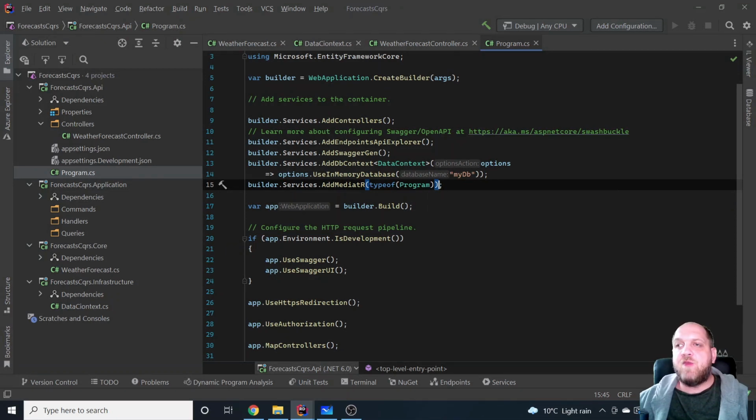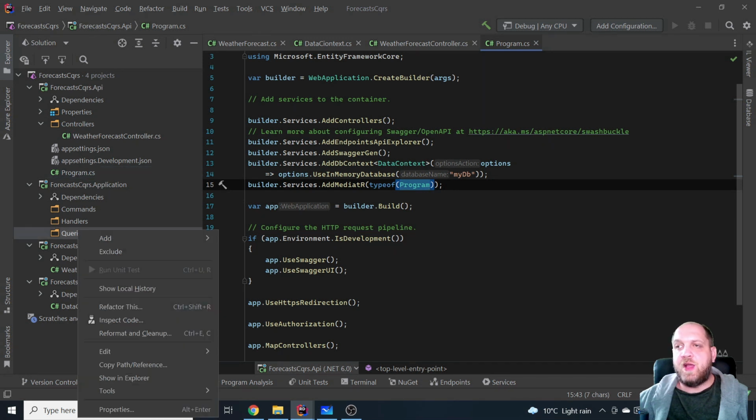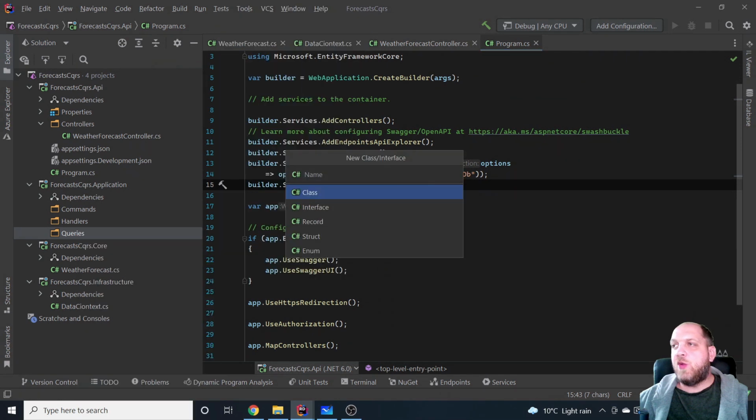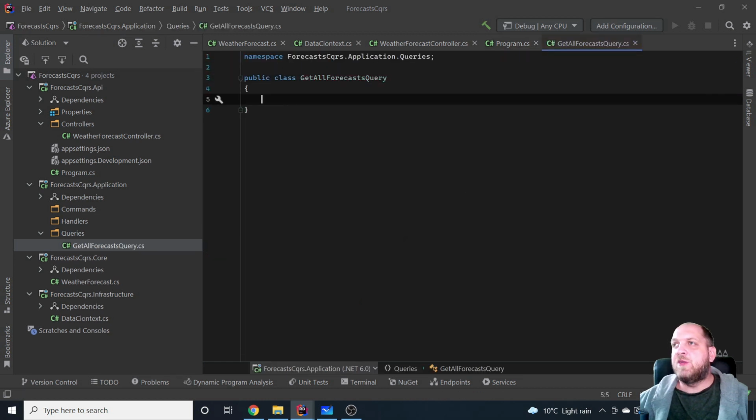But we have our handlers and commands and things like that in a separate project. So we would have to provide here a different class from this application assembly. Now, right now we don't have anything here, so let's start to add something. So let's start to add here a new class in the queries, GetAllForecastsQuery. That will be actually everything that we will need right now.